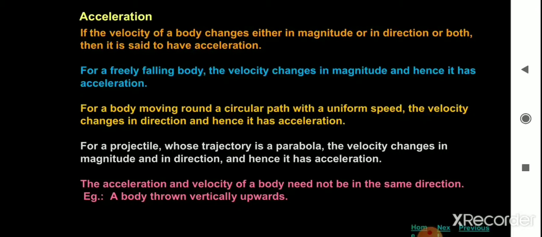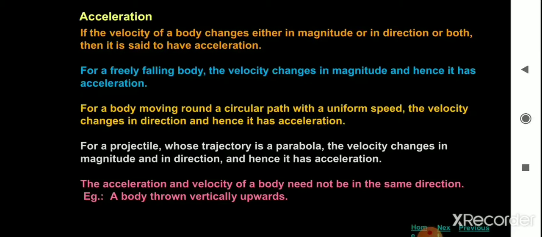For a body moving around a circular path with a uniform speed, the velocity changes in direction, hence it has an acceleration. For a projectile whose trajectory is a parabola, the velocity changes in magnitude and in direction, hence it has acceleration. So these are the cases where we can see acceleration.